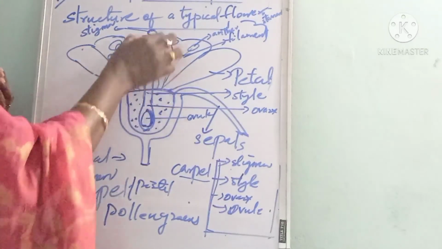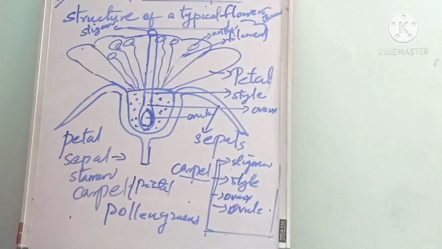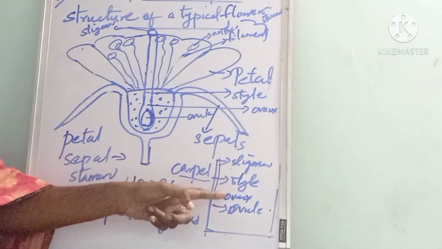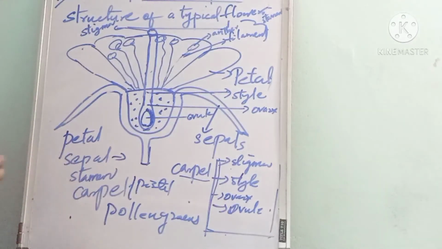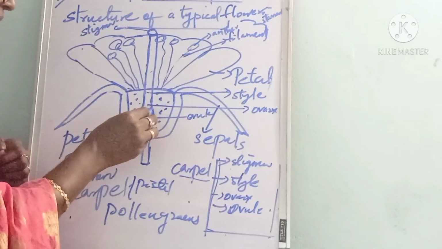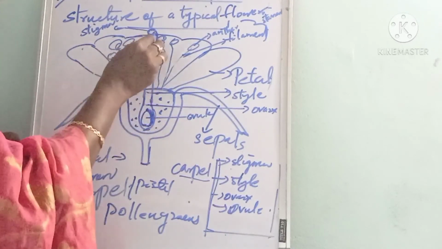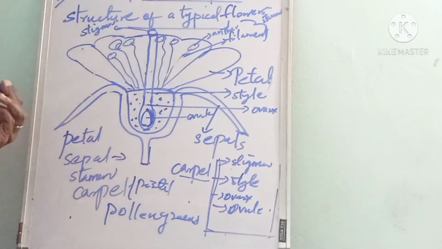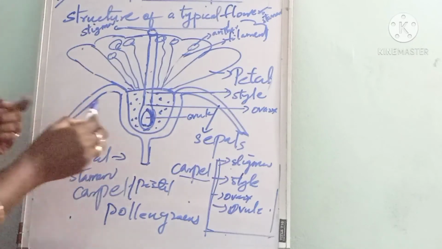The carpel is made up of stigma, style, ovary and ovule. Here, the style is a narrow tube that arises from the ovary, and the tip of the style is called the stigma.